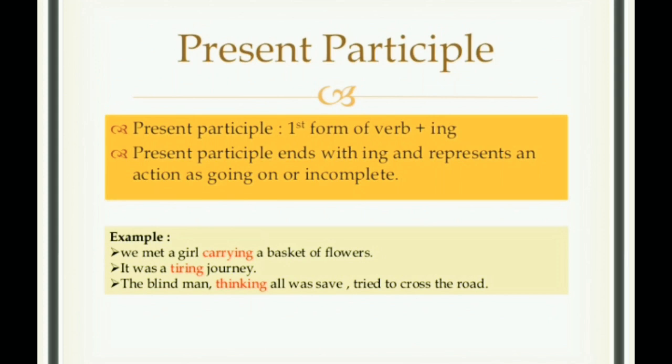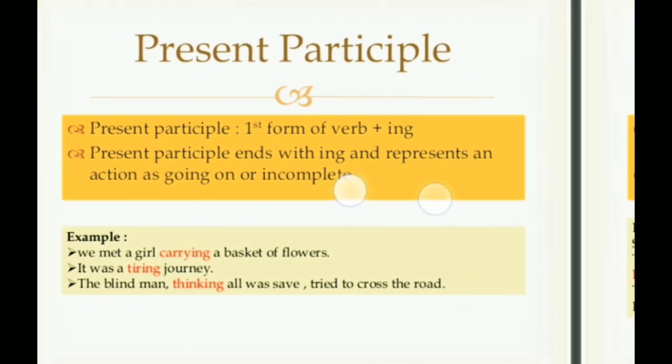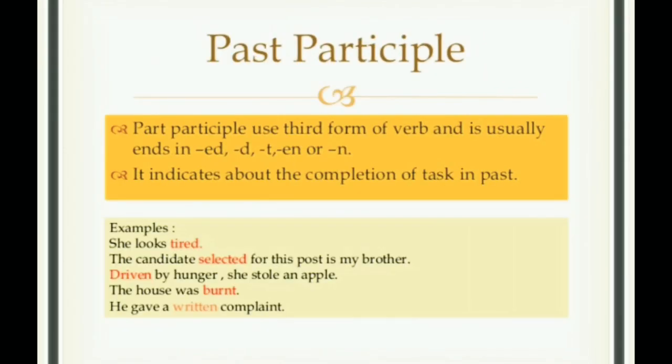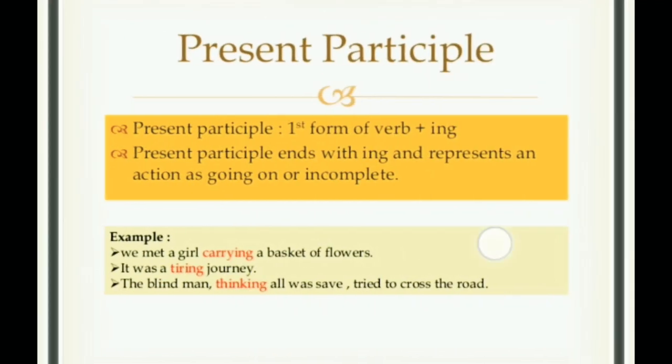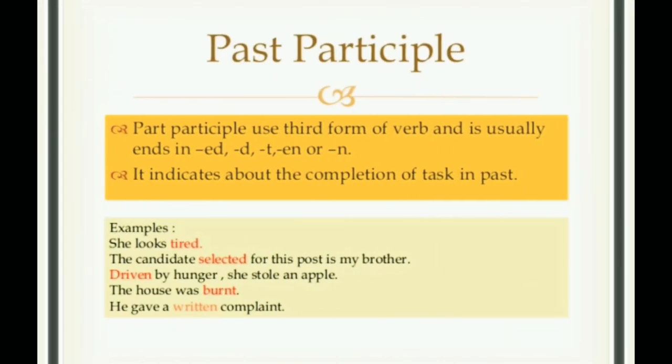Okay, students, now we come to the past participle. Past participle uses the third form of the verb and usually ends in ed, d, t, en or n. So it indicates the completion of the task. Past participle means that the task is already completed in the past.